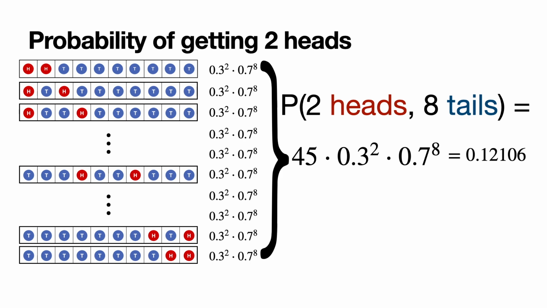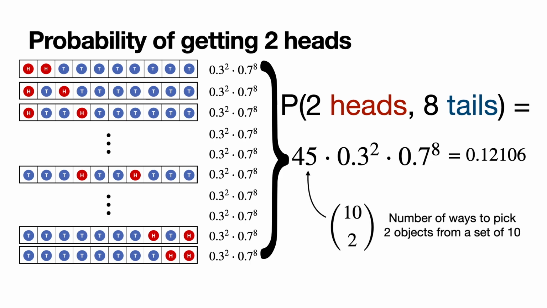0.12106. As I mentioned before, this 45 is 10 choose 2, the number of ways to pick 2 objects from a set of 10, and those 2 objects are the 2 positions in which the coin lands in heads, and that also determines the 8 that land in tails. This number happens to be 10 times 9 divided by 2. Why? Well, because we have 10 possibilities for the first position of the H's, of the heads, and 9 for the second one, since one is taken already, and also we are counting them all in 2 different ways, because we're first counting the first coin and the second coin, but we're also counting it as the second coin and the first coin. So we're overcounting, and dividing by 2 removes this overcounting.